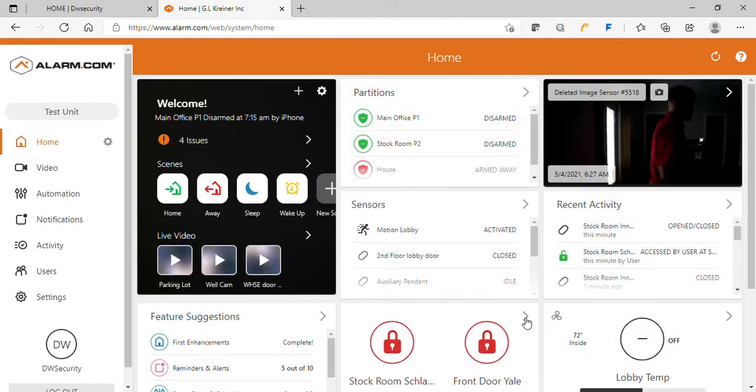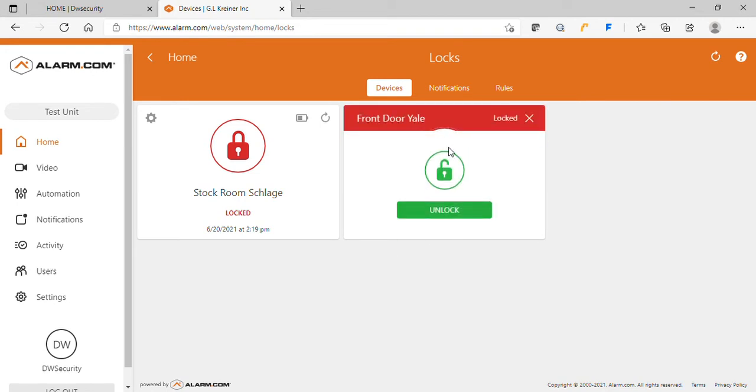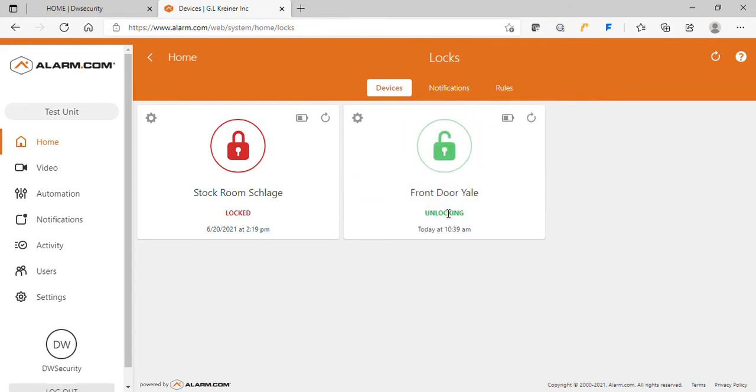With our locks, our system has 2 locks on it, one for our front door and one for our stock room. From this screen, we can unlock the door at any time. So if you need to let a maintenance man in to do something, but you didn't want to give them a code, or someone's dropping something off, you can unlock it.